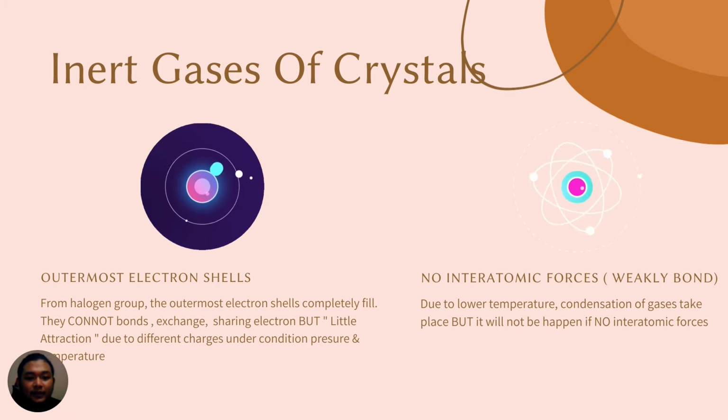So for inert gas crystals, the outermost electron shell: for the description, from the halogen group, the outermost electron shell is completely filled. They cannot bond, exchange or share electrons, but there is little attraction due to different charge under certain conditions of pressure and temperature. Second, they have no interatomic force, which means they are weakly bound. At lower temperature, condensation of gases takes place, but it would not happen if there were no interatomic force.